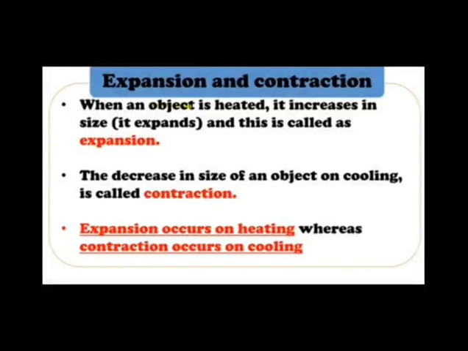So now let's see what is expansion. When an object is heated, it increases in size or it expands, and this is called expansion. Whereas the decrease in size of an object on cooling is known as contraction. So when we heat an object, it expands. And when we cool the same object, it decreases in size, and the process is known as contraction. So now we know that expansion occurs on heating, whereas contraction occurs on cooling.